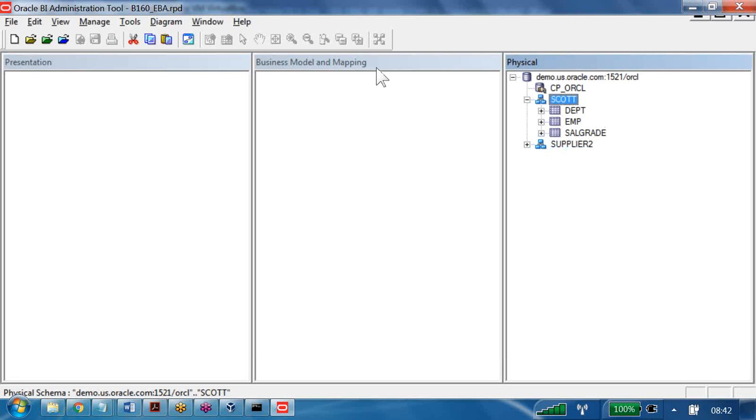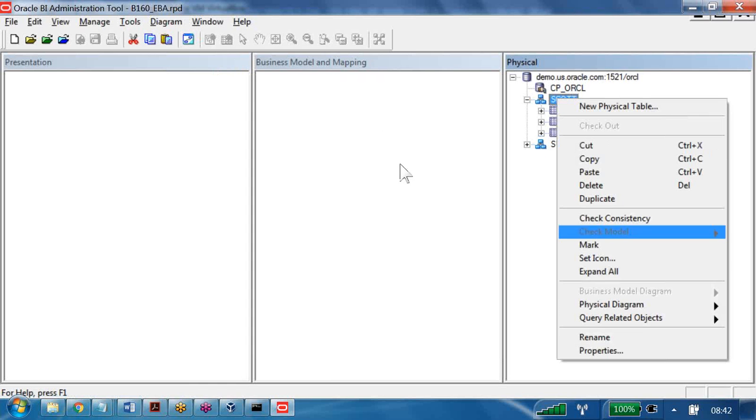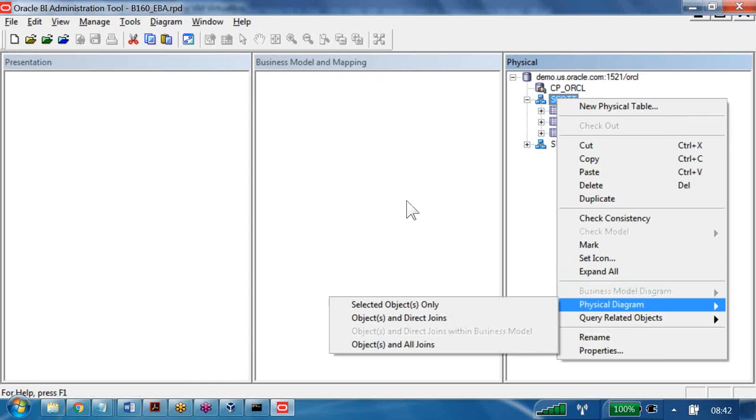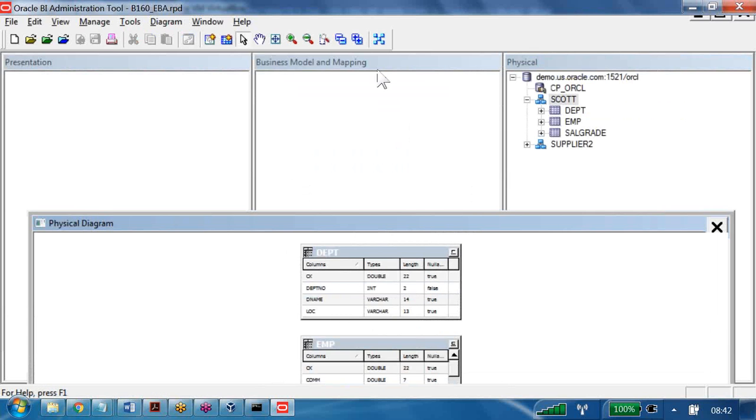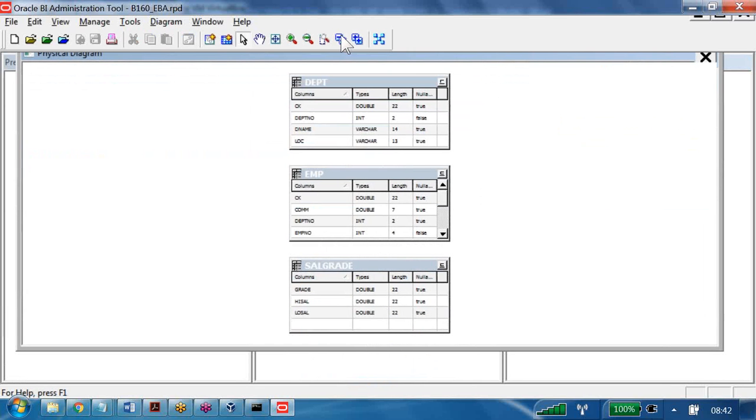Now I am selecting SCOT. Then go to the diagram option that is available: the physical diagram. Or you can right click here itself, and there is the option Physical diagram, selected objects only. Whatever is selected will appear in the diagram window. If I click on that, what appears? 3 tables. You selected SCOT, and under SCOT we have 3 tables, which are appearing here.